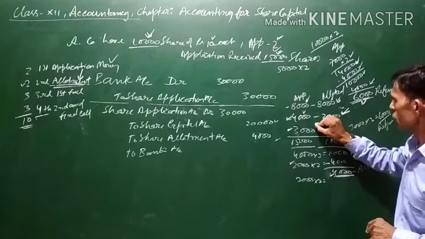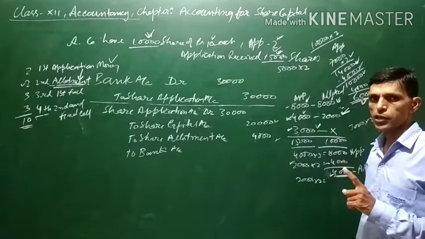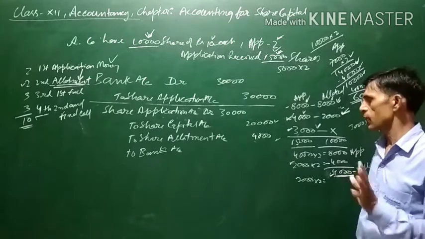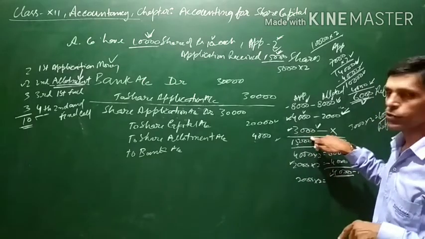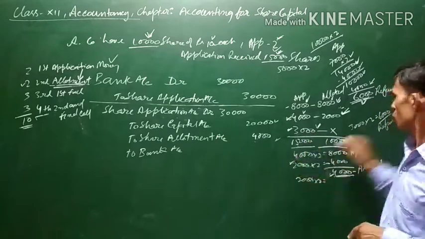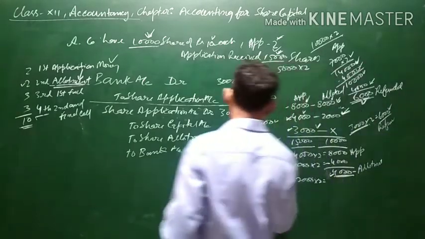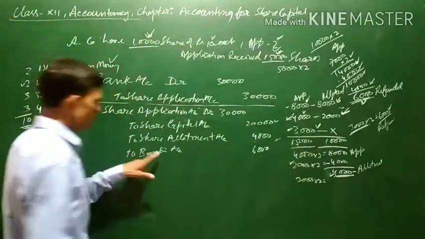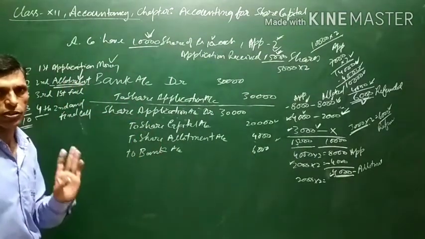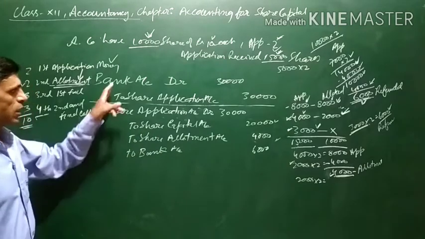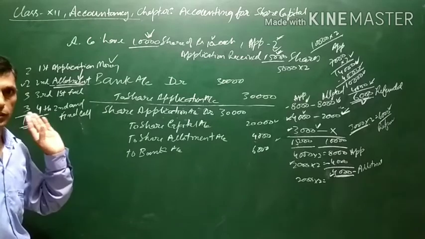Because if shares are not allotted to any applicant, their full amount will be refunded. Means for these 3,000 shares, no shares were allotted, so the full amount, that is 6,000, will be refunded, and the entry will be to bank account. Means share application money refunded to those who have not been allotted any shares. This is the journal entry. These 4 scenarios we have discussed wherein oversubscription is there.